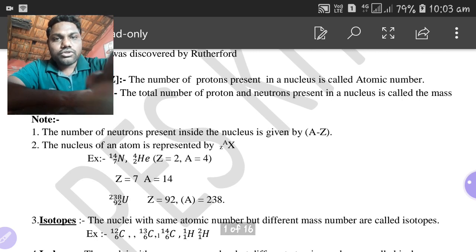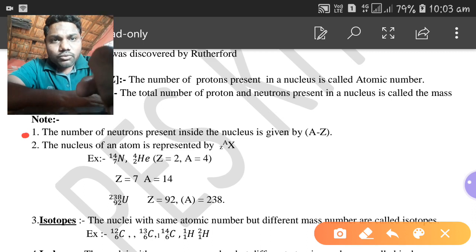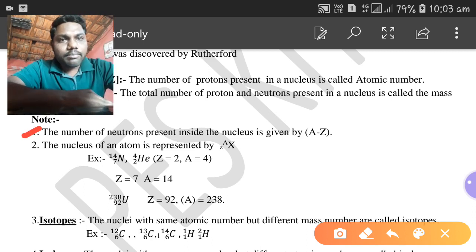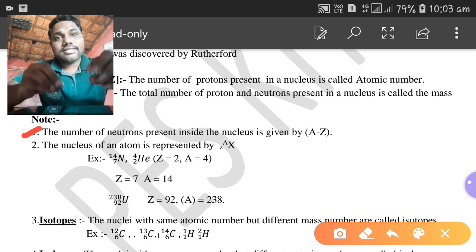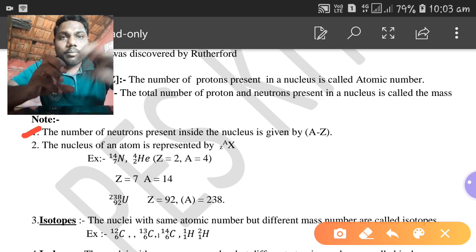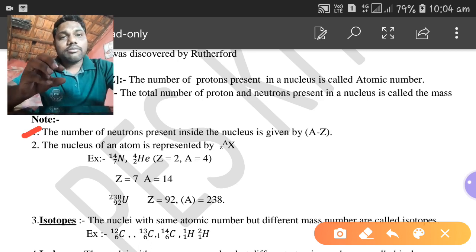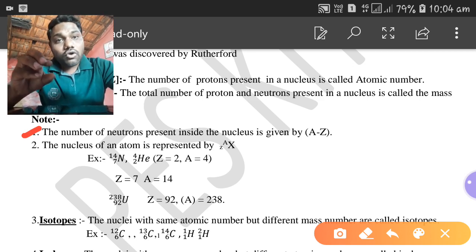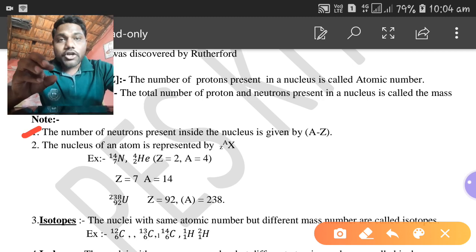The first note: we already know that atomic mass number is represented by capital A, and it is the sum of protons and neutrons. Atomic number is represented by capital Z, and it is the number of protons only. That means it doesn't include the number of neutrons.